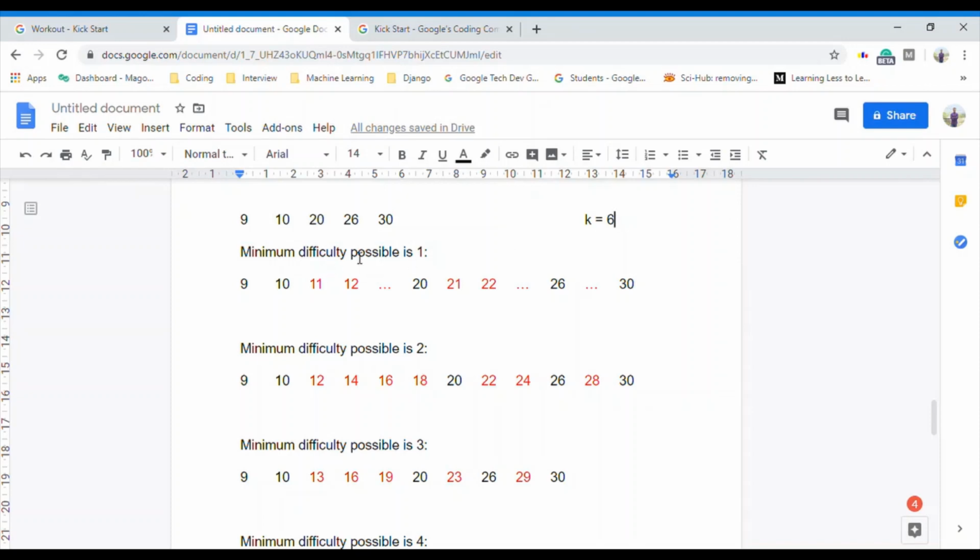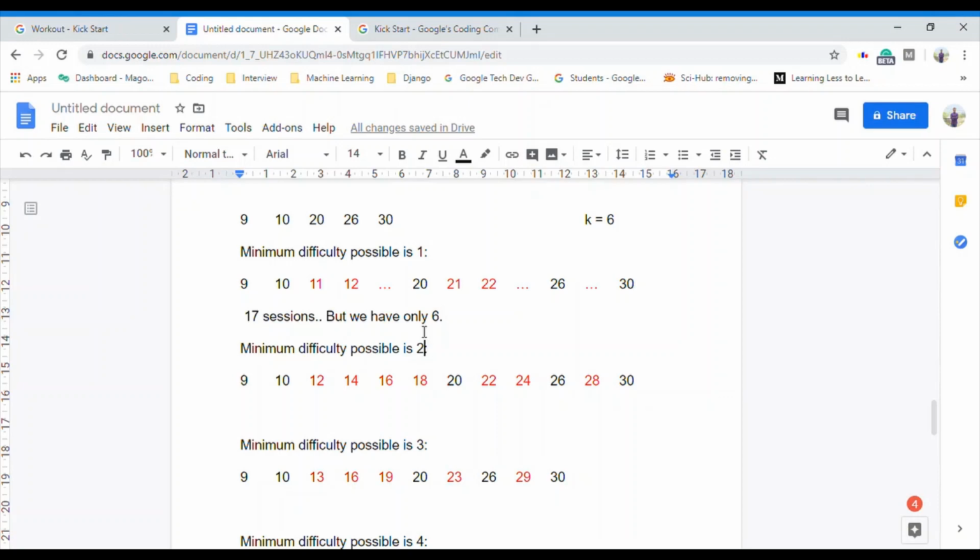If we want to check what is the minimum difficulty possible, let the minimum difficulty possible be 1. Then we need to add sessions at 11, 12, 13, 14, 15, 16, 17, 18, 19, 21, 22 till 25, then 27 till 29. So they are a total of 17 sessions, right? But we have only 6 with us. So minimum difficulty of 1 is not possible.